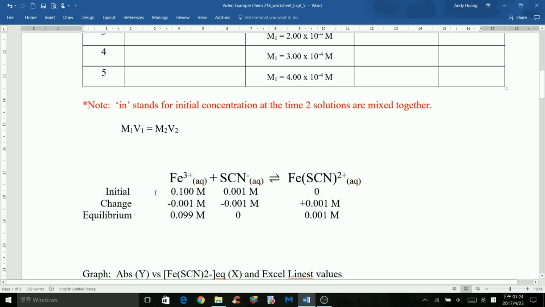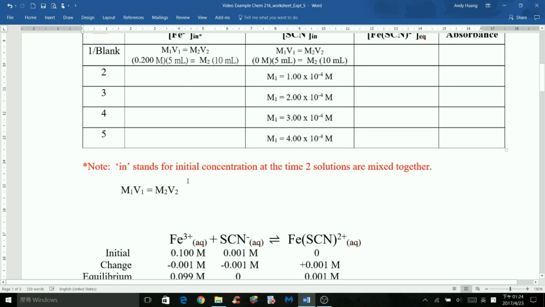So the initial concentration of iron 3 plus, after you calculate M2 here, will be 0.100 molar, and the initial concentration of thiocyanate will be different depending on which solution you are talking about.